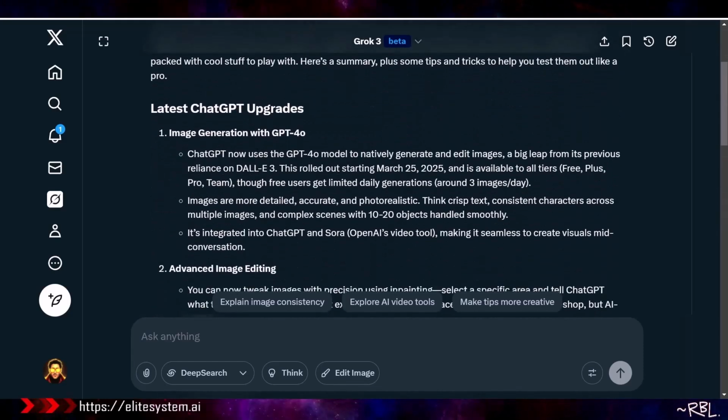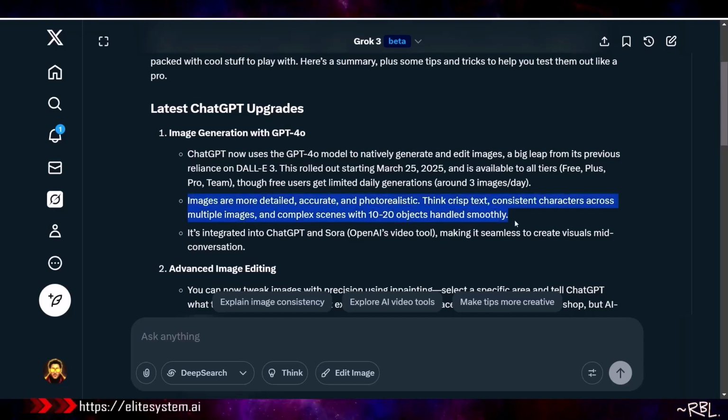Image generation with GPT-4o. ChatGPT now uses the GPT-4o model to natively generate and edit images, a big leap from its previous reliance on DALL-E 3. This rolled out starting March 25th and is available to all tiers, free, Plus, Pro, Team, though free users get limited daily generations, around 3 images per day. Images are more detailed, accurate, and photorealistic. Think crisp text, consistent characters across multiple images, and complex scenes with 10-20 objects handled smoothly.